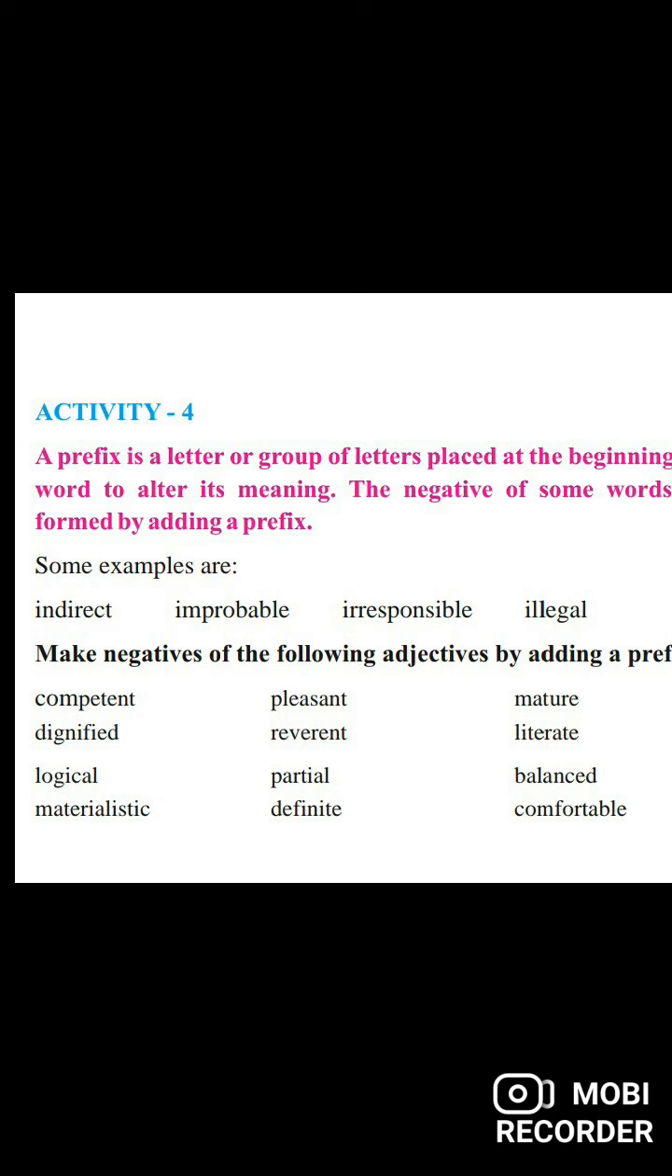Probable, improbable. So im plus probable is equal to improbable. Responsible, irresponsible. Ir plus responsible, irresponsible. Legal, illegal. Ill plus legal, illegal. Direct, indirect. Probable, improbable. Responsible, irresponsible. Legal, illegal.